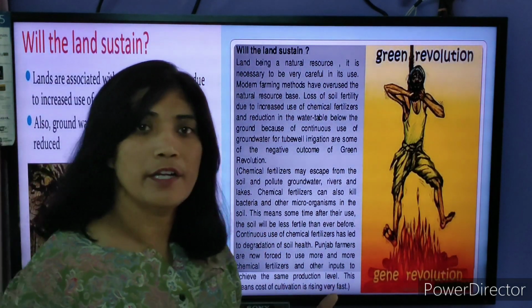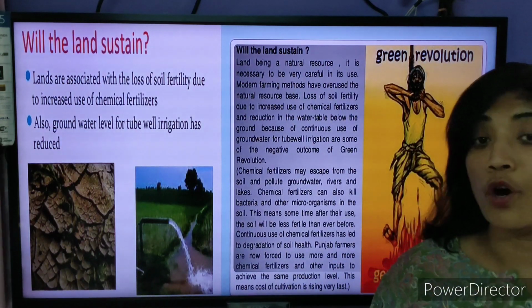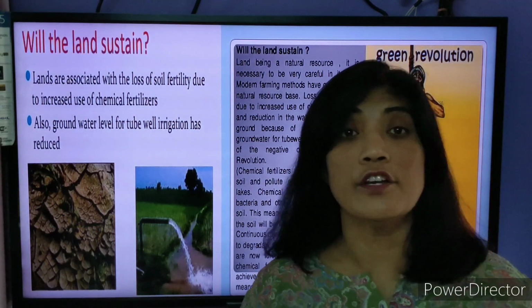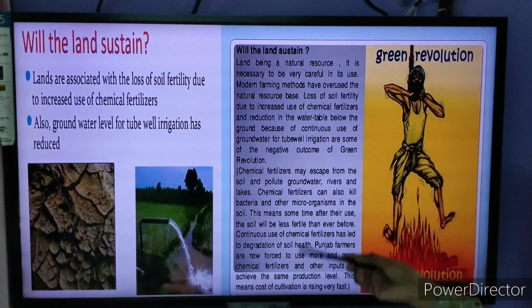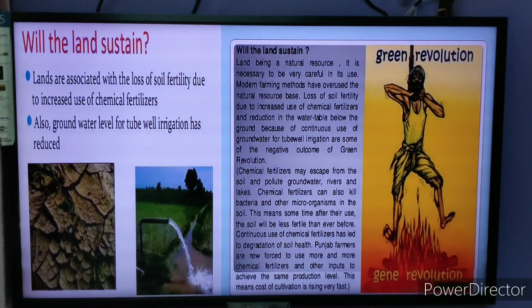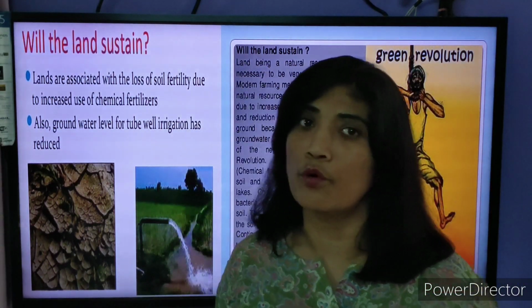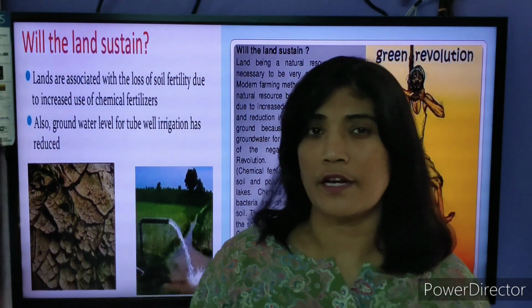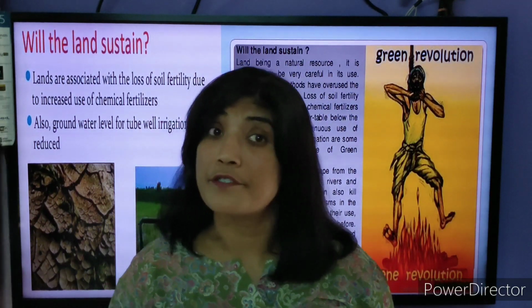Land will definitely not sustain if we are not going to use the organic manure, and if the natural fertility of the soil is not retained. You can see that with the green revolution, when the farmers are not able to cultivate more, not able to increase the production, then many of our Indian farmers have committed suicide.